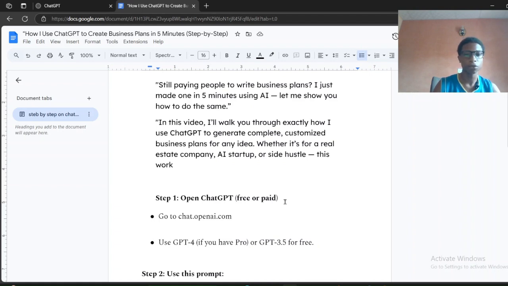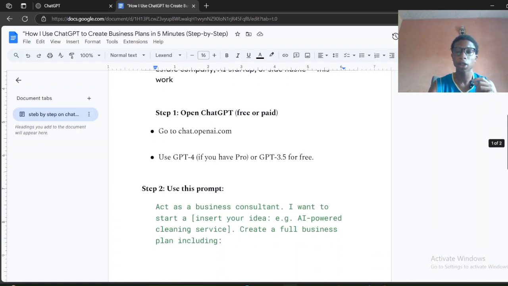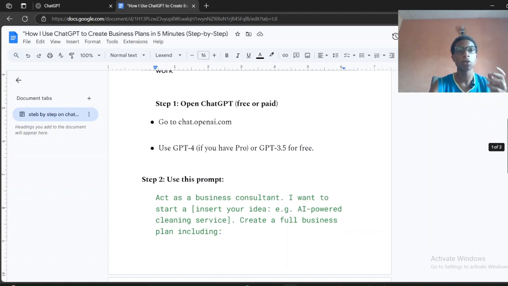If you have a pro plan, that's okay. Or GPT 3.5 or 4, all of them are the same. It comes down to one thing, like I said, knowing how to prompt. So let's dive in.